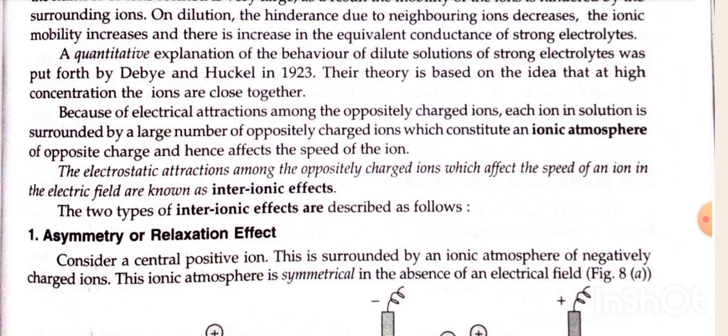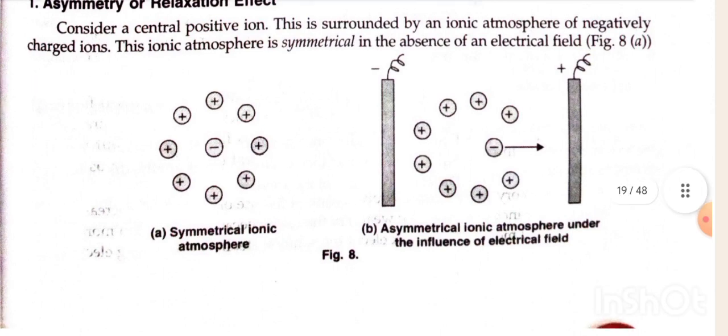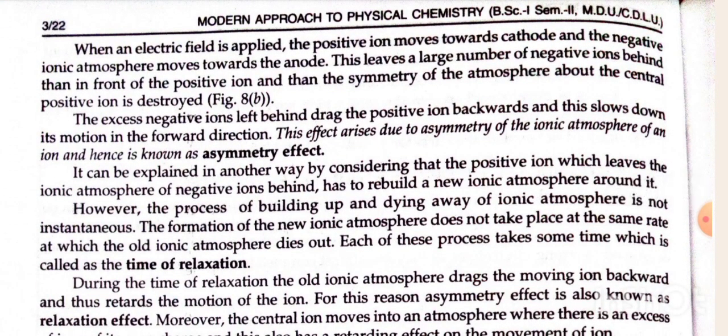The two types of interionic effect are described as follows. First, asymmetric or relaxation effect. Consider a central positive ion. This is surrounded by an ionic atmosphere of negatively charged ions. This ionic atmosphere is symmetrical in the absence of an electric field. When an electric field is applied, the positive ion moves toward the cathode and the negative ion atmosphere moves towards the anode. This leaves a larger number of negative ions behind than in front of the positive ion, and then the symmetry of the atmosphere around the central positive ion is destroyed.